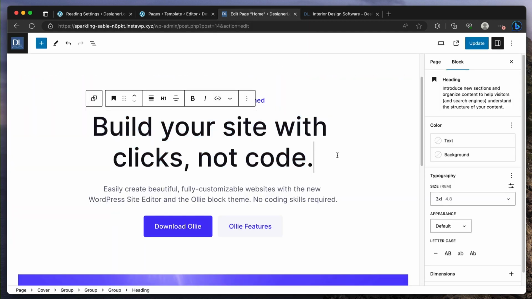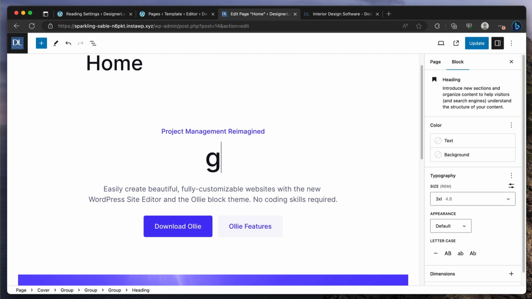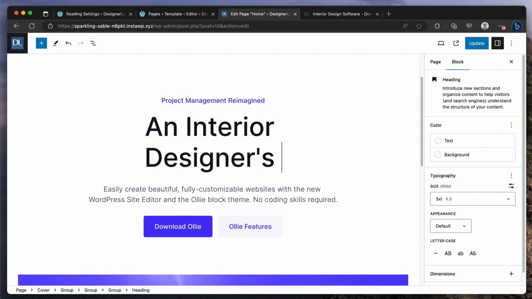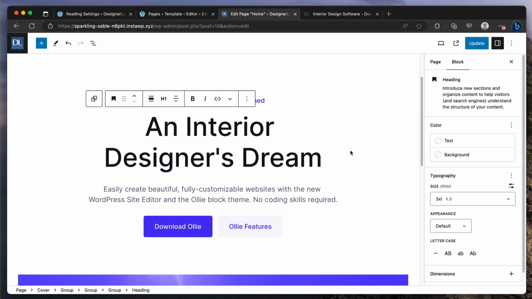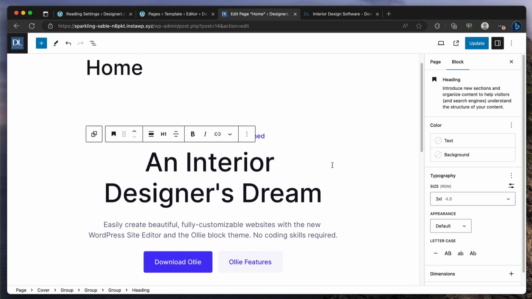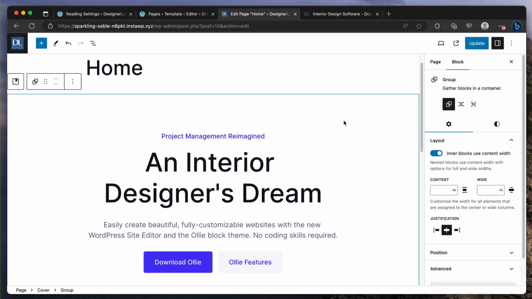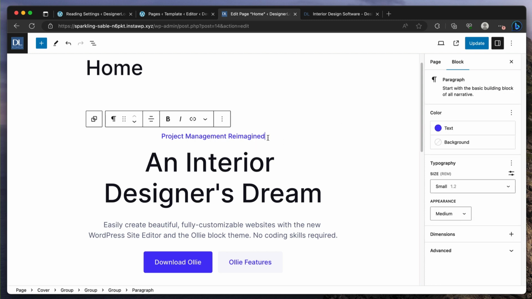We should do something like, I don't know, something fancy, creative, like an interior designer's dream, right? Or something like that. It could be something cheeky like that, or you could write something that's specific.